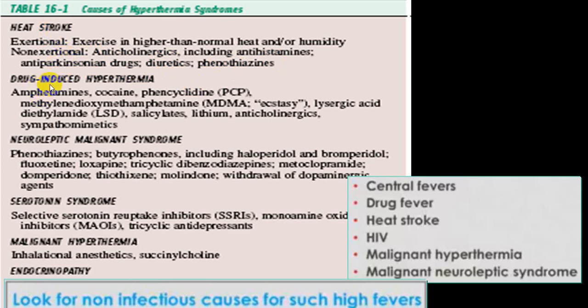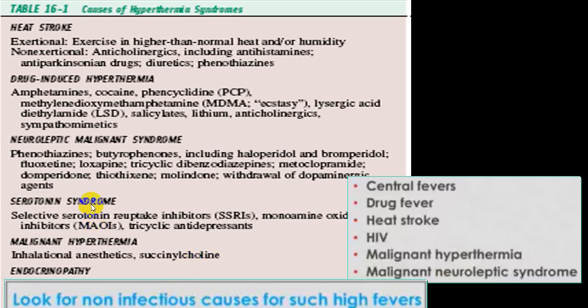While drug-induced hypothermia is quite common with cocaine, amphetamine. I label very few. There are many more also, like salicylates, lithium, anticholinergic drugs, sympathomimetic drugs, etc. Neuroleptic malignant syndrome is most commonly because of phenothiazine group, while malignant hyperthermia is because of inhalant and anesthetic drugs and succinylcholine.